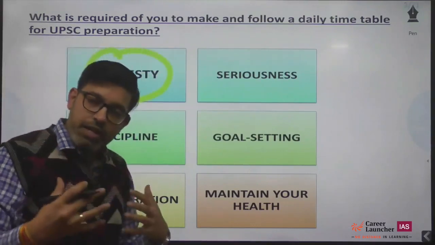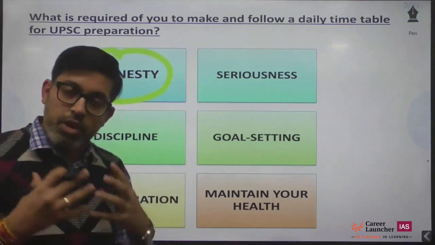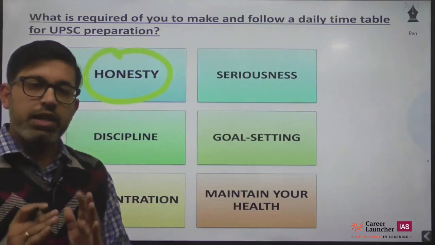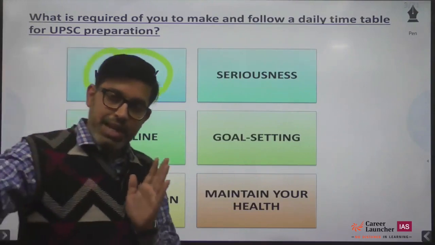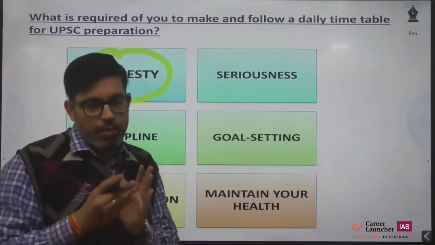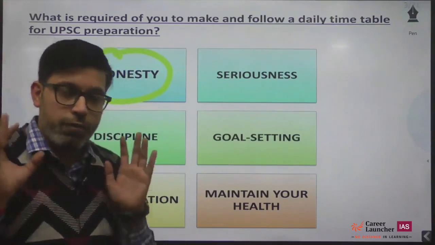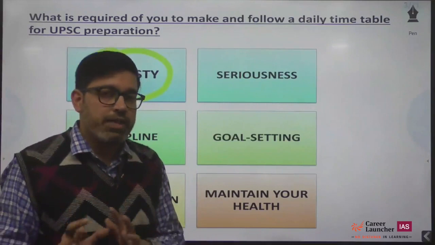So if you have started following a timetable and you are not able to follow it up, you need to be honest with yourself and admit that maybe I have not created the right kind of goals for myself, or maybe there is some other issue that I am facing. You need to be honest with yourself that you are not following it up, and you need to find that mistake that you are making.